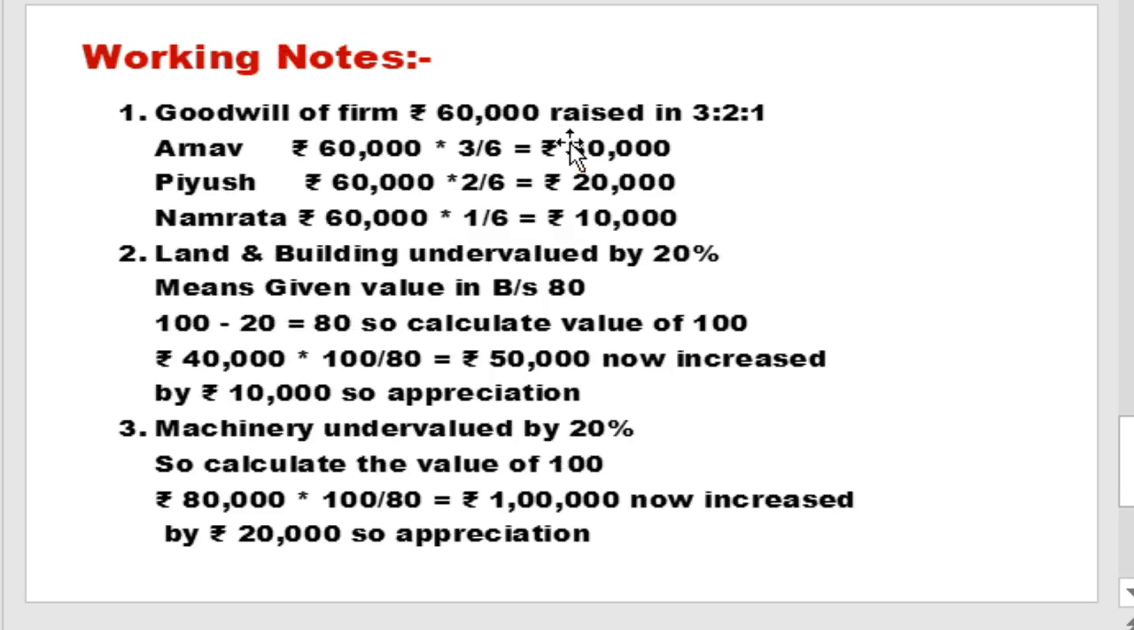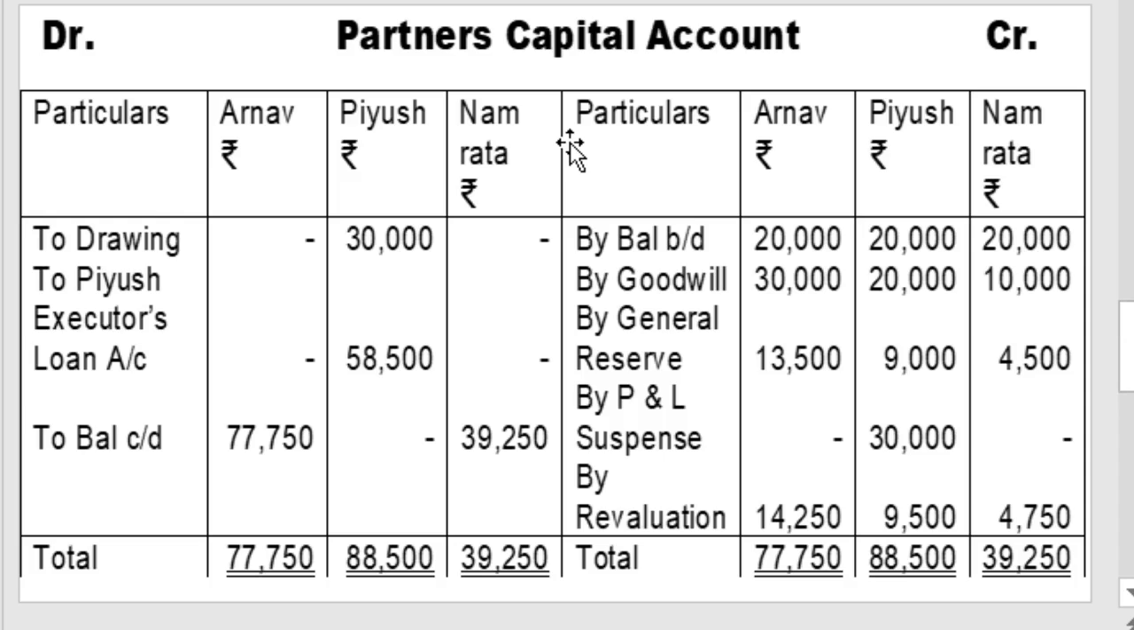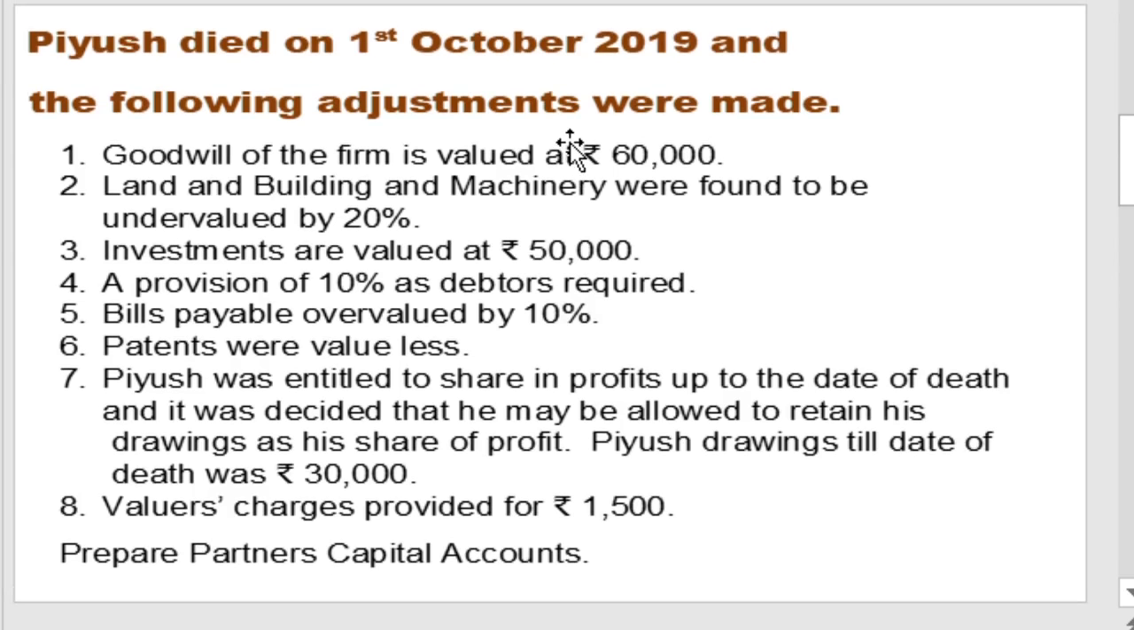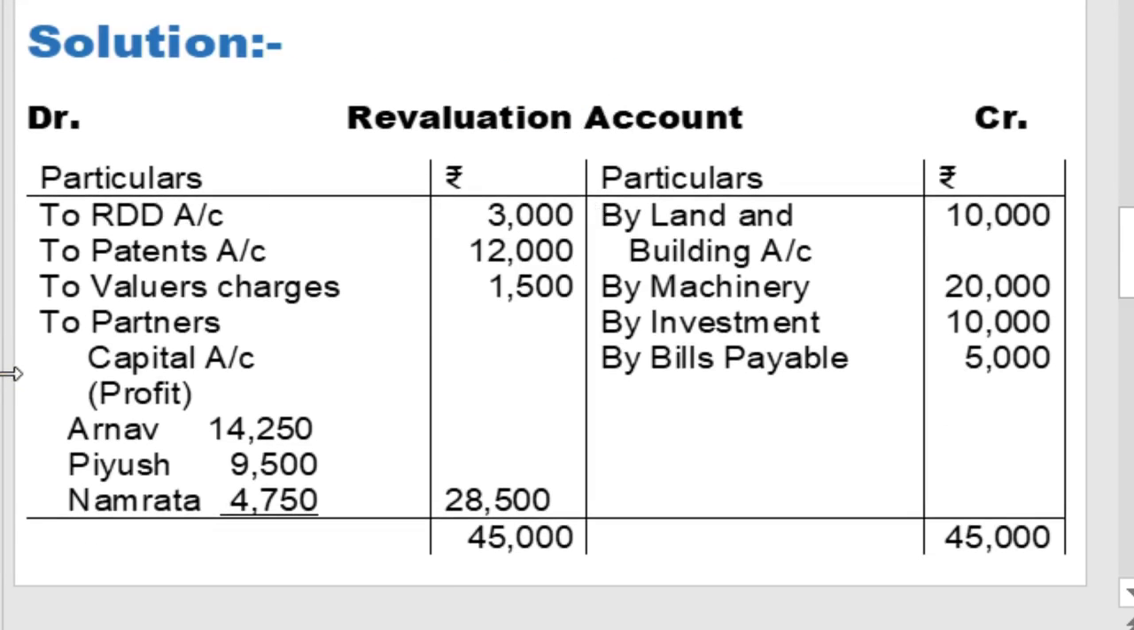Then the effect in the new balance sheet: less from debtors 3,000, outer column 27,000, and the revaluation account entry will be revaluation account debit to RDD account.